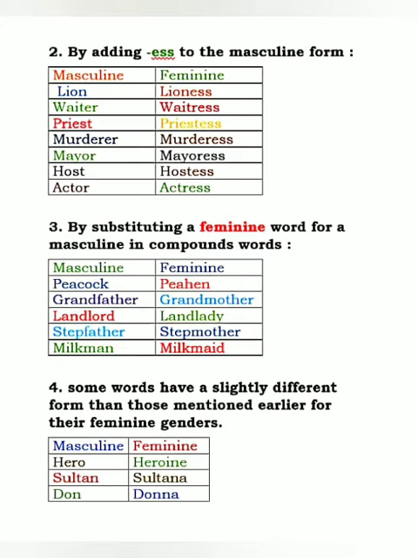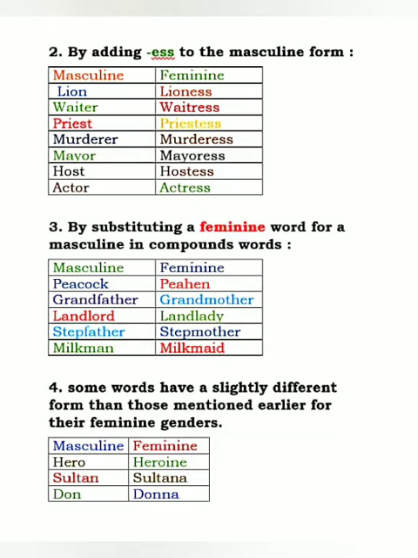By substituting a feminine word for a masculine in compound words. I hope all of you can remember what a compound word is. A compound word means joining of two different words and making a new one. We read it in nouns, the compound nouns. The masculine gender is peacock.